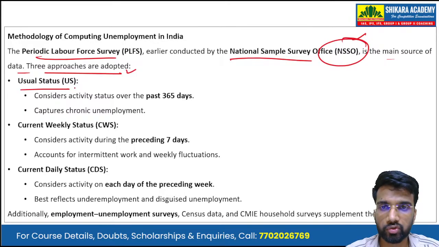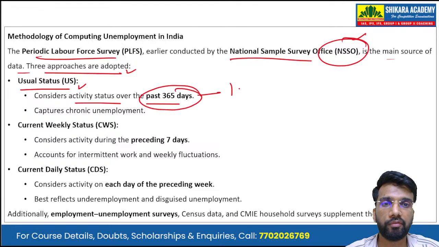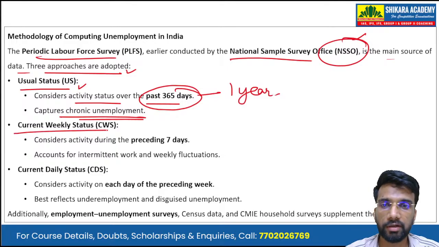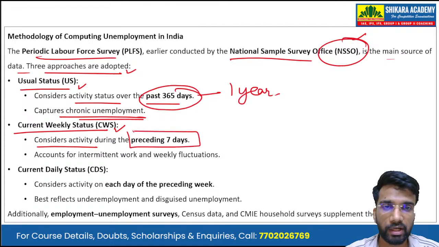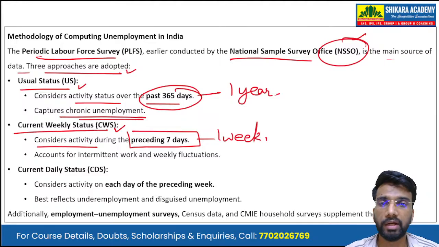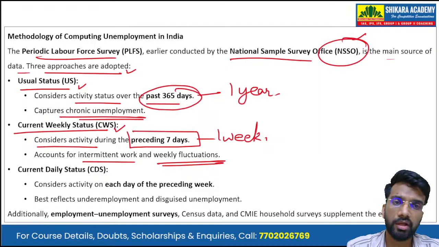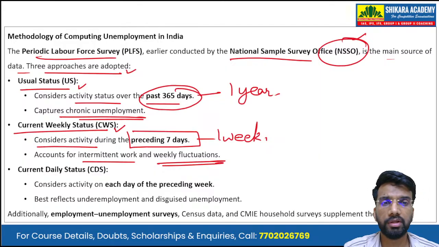First is the usual status. It considers the activity status over the past 365 days or 1 year. And this captures the chronic unemployment in the country. Then there is current weekly status, which considers activity during the preceding 7 days, that is weekly, in the past week. It accounts for the intermittent work and the weekly fluctuations that are there in the overall employment sector in the economy.